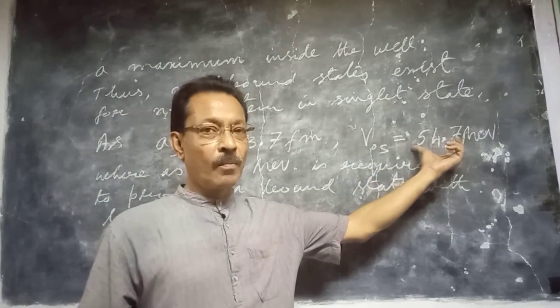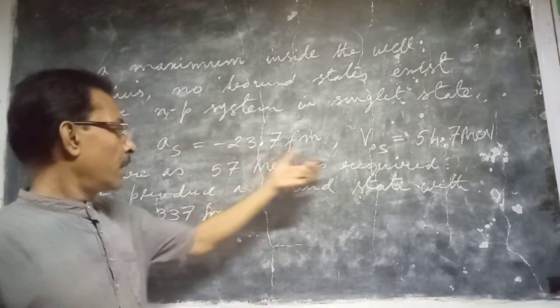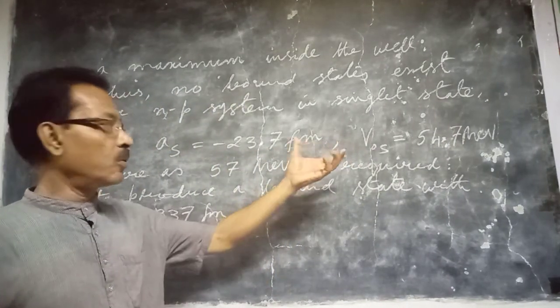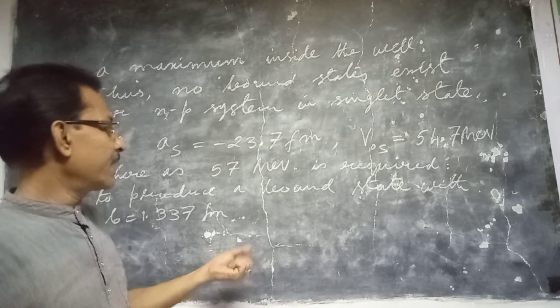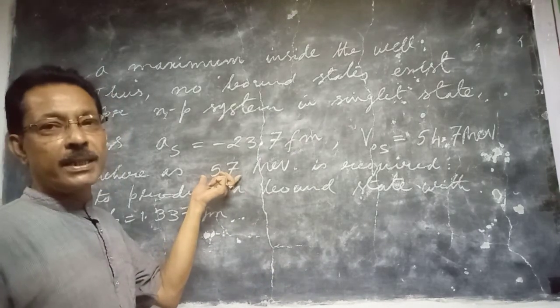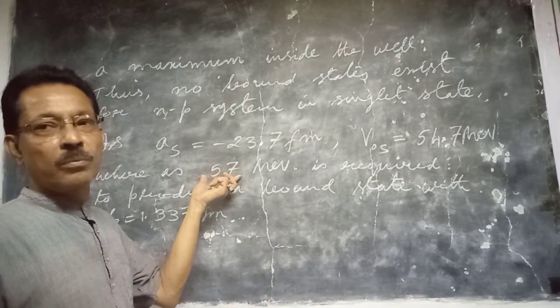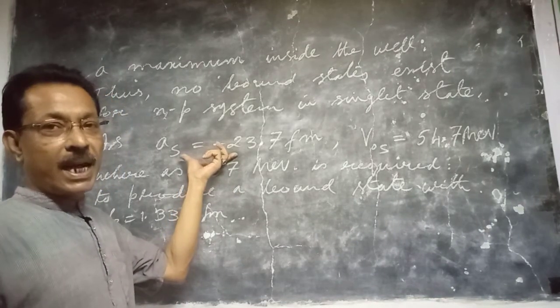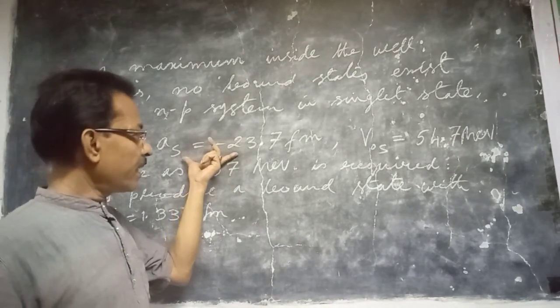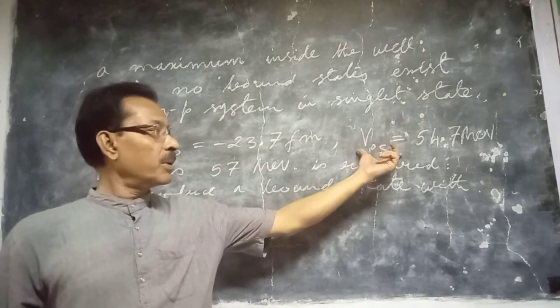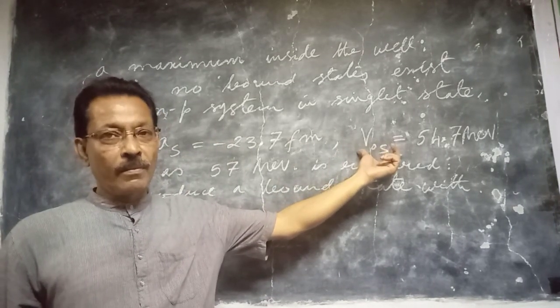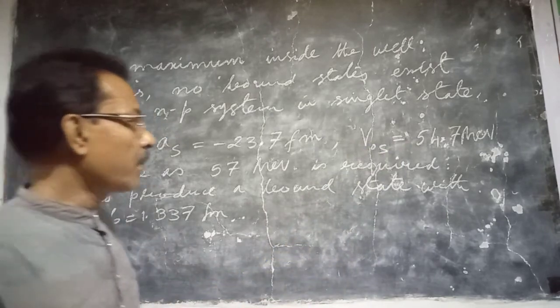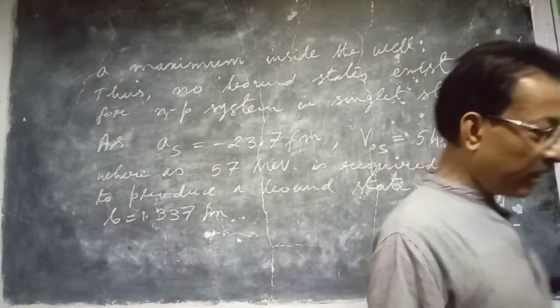We obtain a lesser value, so the singlet state is unbound, because to produce a bound state in the singlet state we require more than 57 MeV, which does not come, because this is the correct experimental value. So the singlet state is unbound, but the force is not zero.